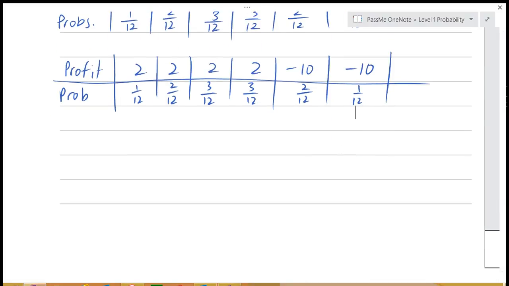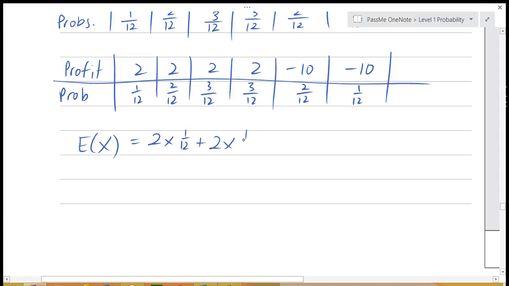Okay, now if I multiply those all out, I'll get an expected value. So we're going to say that expected value here is 2 times the probability of making $2 profit, plus 2 times the probability of the next $2 profit, which is 2 out of 12, and then plus 2 times 3 out of 12, plus 2 times 3 out of 12, plus negative 10 times 2 out of 12, plus negative 10 times 1 out of 12. Alright, so we want to put that into a calculator and work out what that comes to.